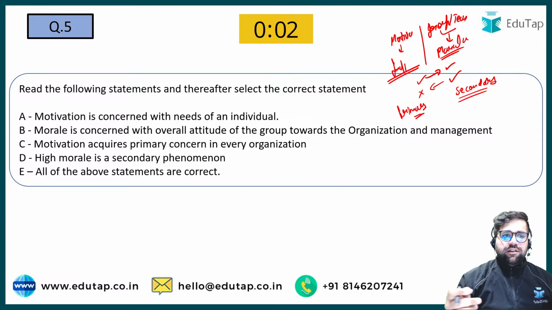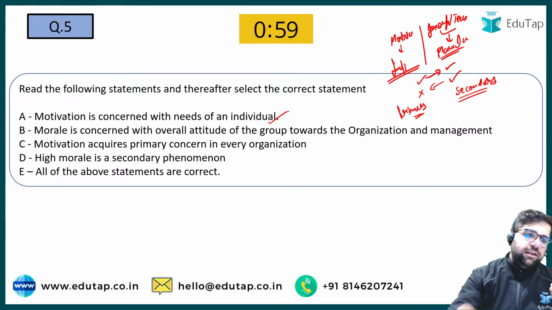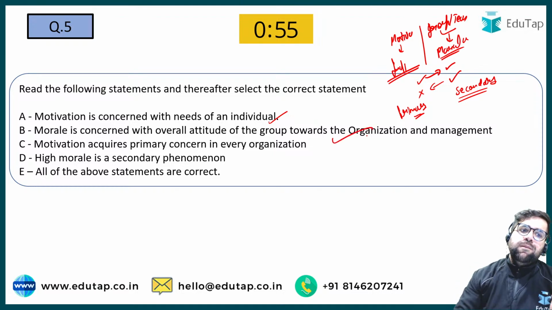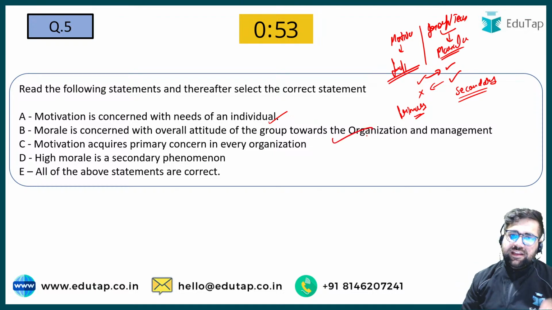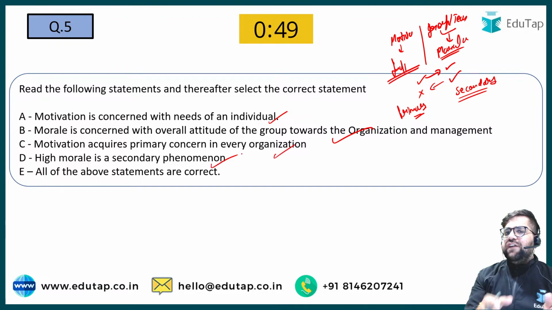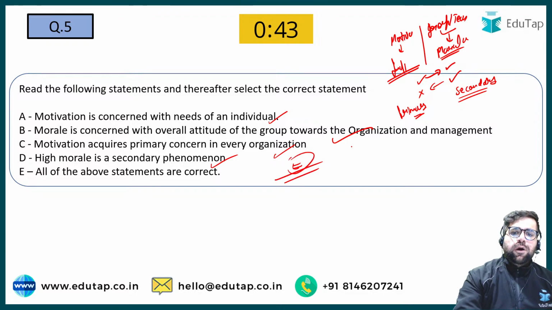Now answer the question. Motivation is concerned with the needs of an individual. Yes. Morale is concerned with the overall attitude of a group. Yes. Motivation requires primary concern. Yes. High morale is a secondary phenomenon, which basically means that high morale is a secondary priority. So if I see, all the statements are correct over here, so the answer will be option number E.